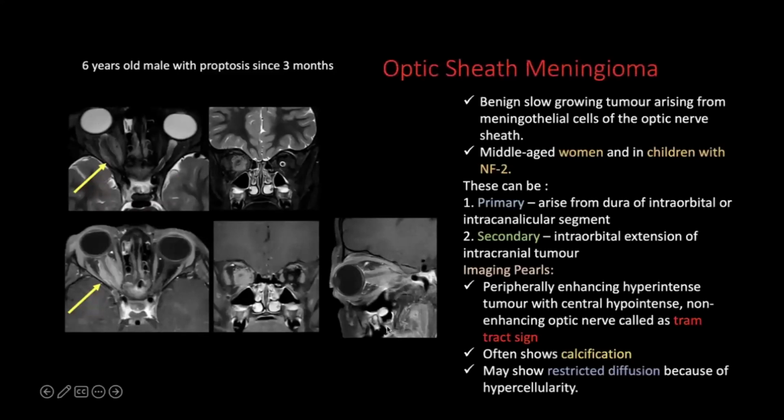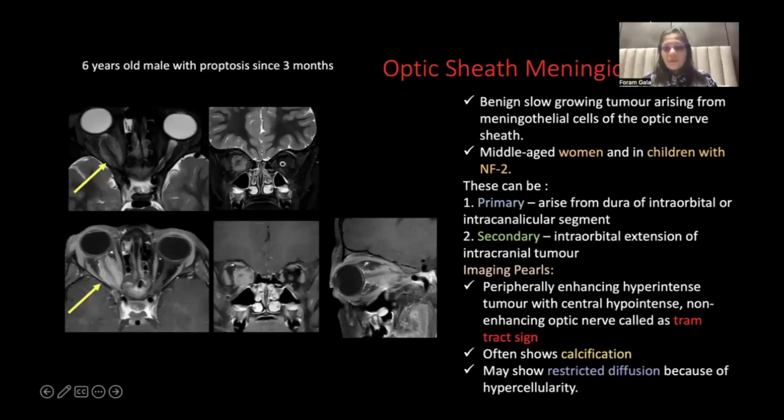Usually, these are slow-growing tumors arising from meningoepithelial cells of the optic nerve sheath, seen in middle-aged women. However, in children, they are associated with NF2. Now, the meningiomas can be primary or secondary. Primary if they arise from the dura of the intraorbital or the intracanalicular segment, and secondary when they extend from the brain into the orbit.